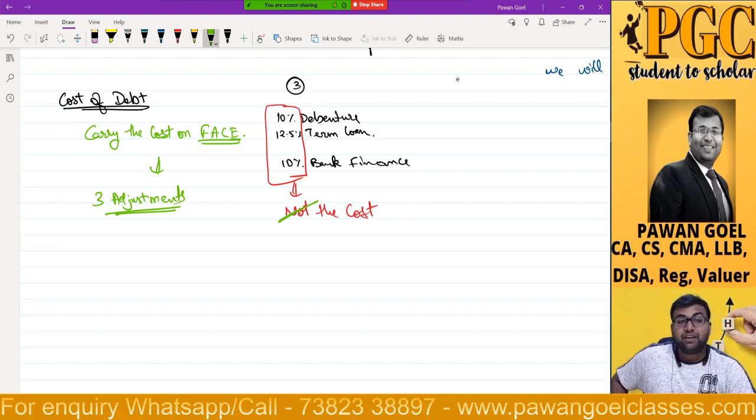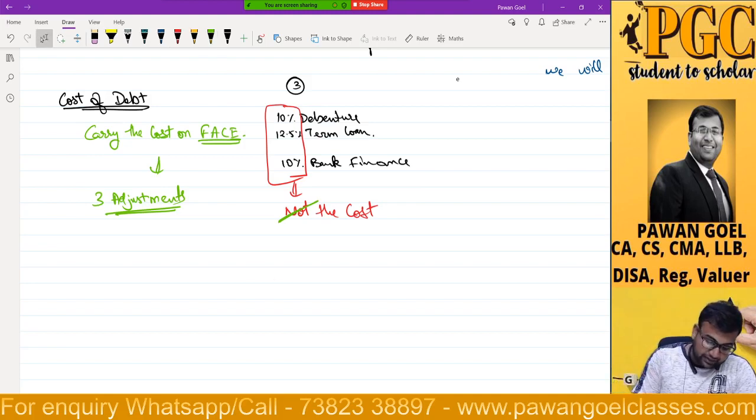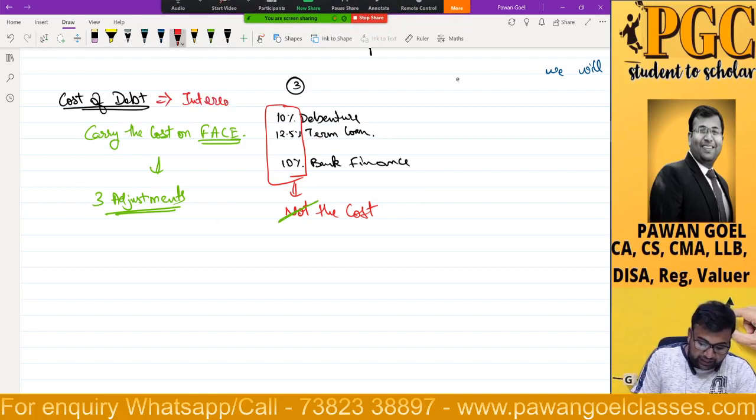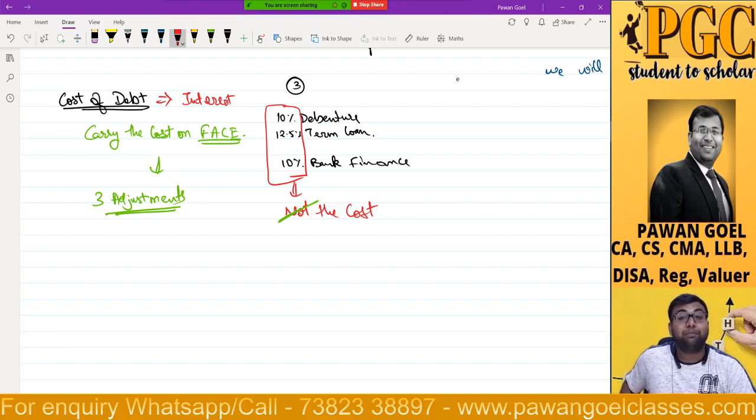Can somebody recollect the previous chapter of leverages and tell me, for debt the cost is interest? Yes or no? For debt the cost is interest. Now if for the debt the cost is interest, interest has one adjustment even in the leverages chapter which we have seen. Can somebody tell me what is that first adjustment which we are going to learn here?